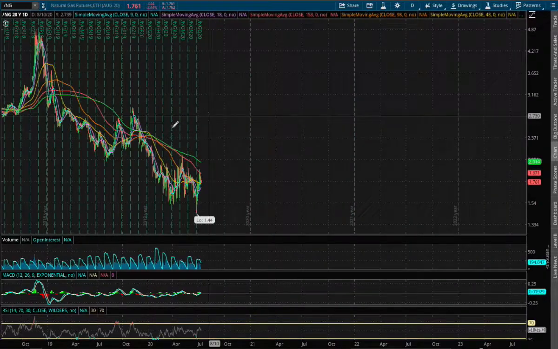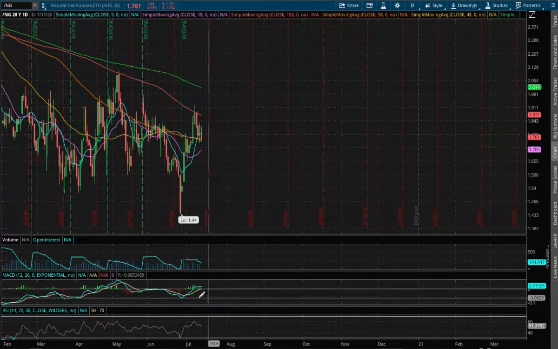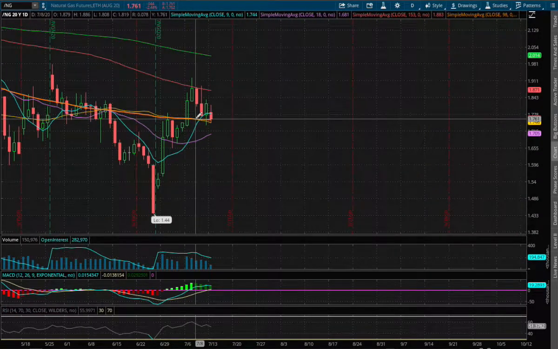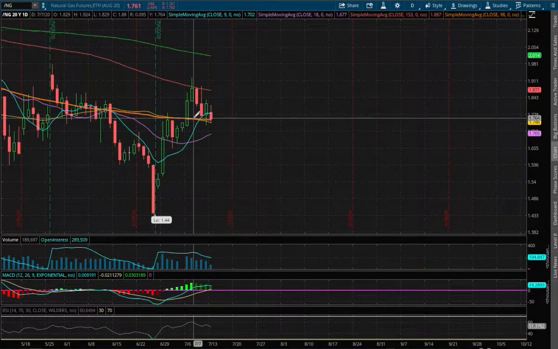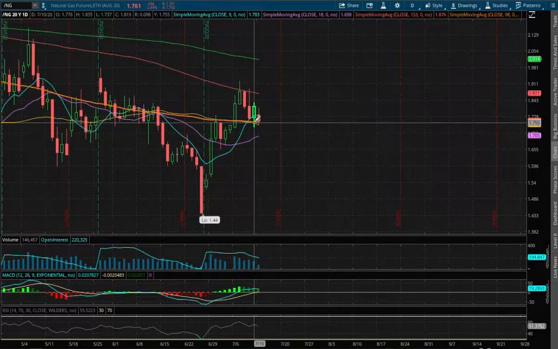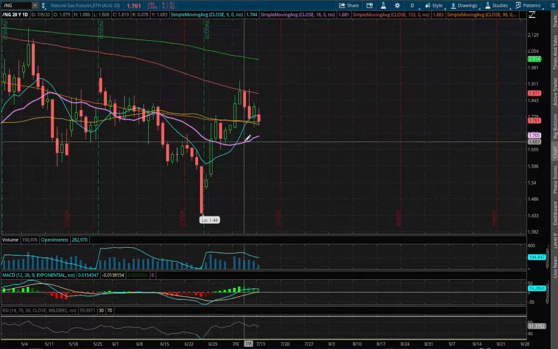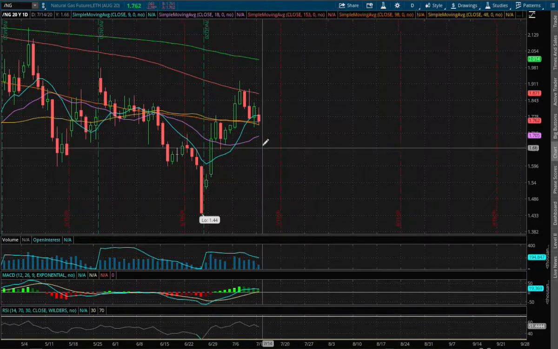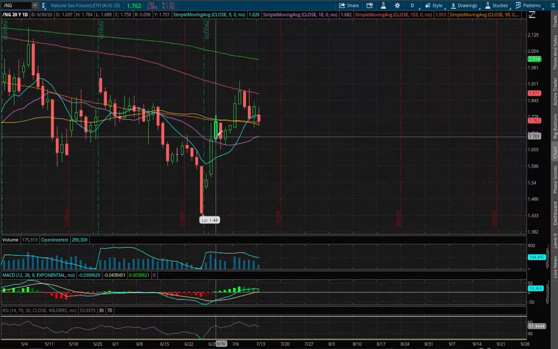As for the daily chart, we have now reached positive MACD, and at the moment we are resting on the 50-day and 100-day moving average, the yellow and orange line respectively. If we do manage to break that support level, the next support will be around the 18-day moving average, which is around a price of $1.70. So we'll mark that as our immediate support, and that coincides with past support that dated back to June 30th.